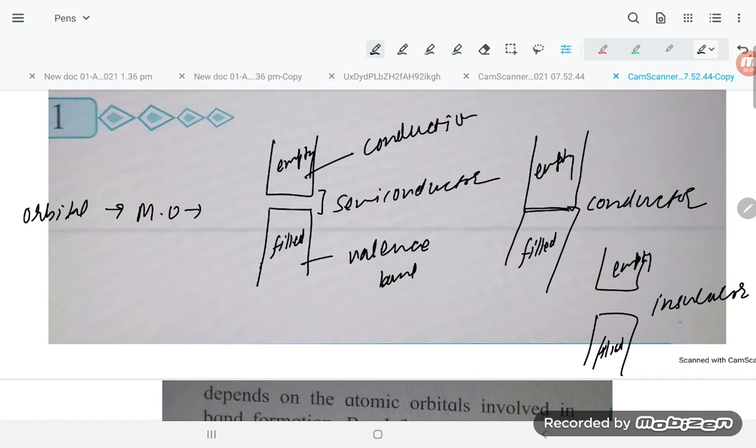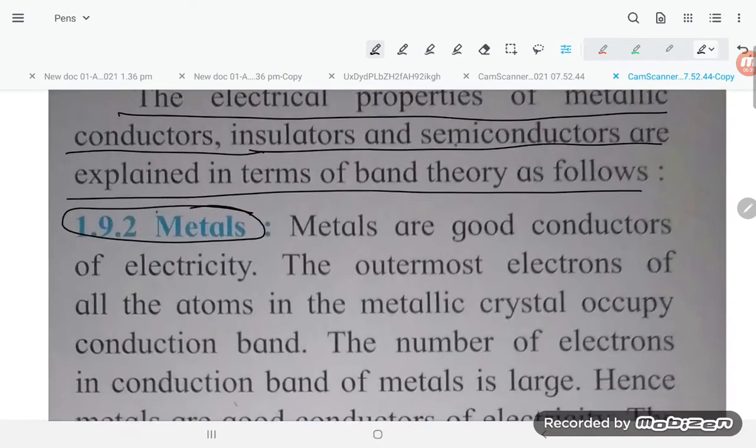So what they are saying is, in the case of a semiconductor, this gap is 3 electron volt, so an electron can jump. But here the electron can easily jump, so it will be a conductor because there is no gap. And here there is a 5 electron volt gap, which is a larger gap, so the electron cannot jump, so it will be an insulator. So that is the concept.